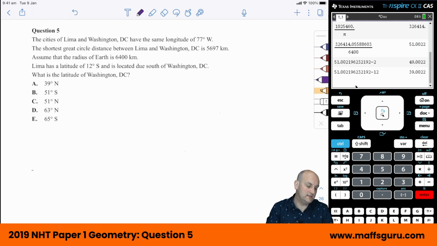Okay, question number 5. The cities of Lima and Washington, D.C. have the same longitude as 77 degrees. Okay, useful to know. Now remember, longitudes are all great circles. This is going to come in handy in a moment.